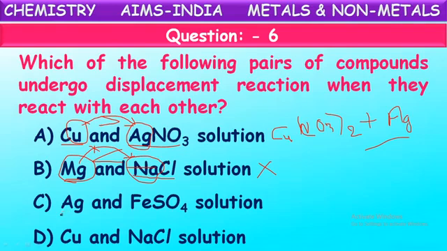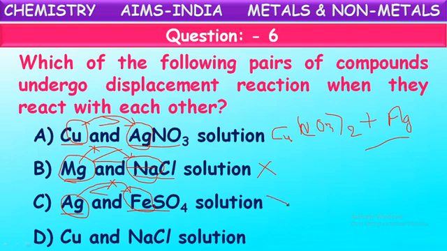Let us see the third one: silver and iron sulfate solution. In this solution the metal is iron, and here it is silver. Which is more reactive of these two? Iron is more reactive. So as iron is more reactive, silver cannot displace iron from its solution.